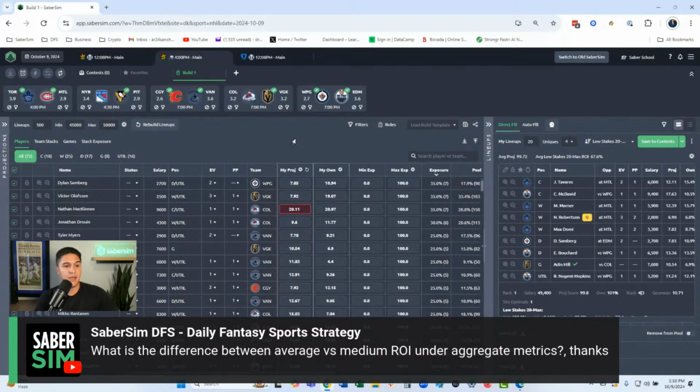And from here, I would be trusting the Sims, right? I think that this is good. And this took me less than 5 minutes to do. I'm pretty comfortable saying I have some strong lineups for today's slate. So that's what I would do.